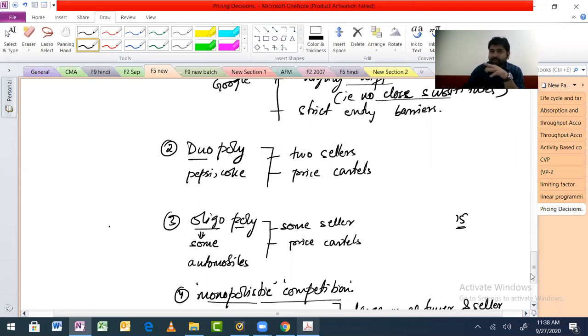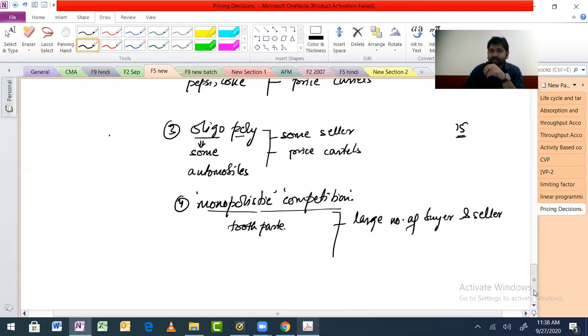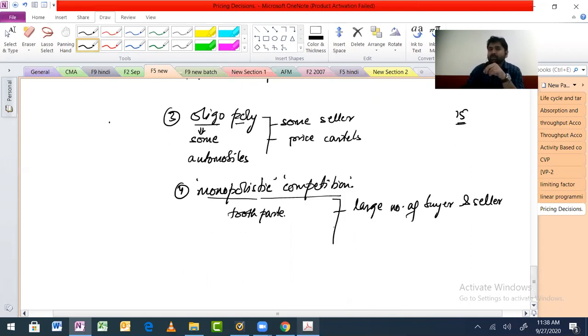So the products are differentiated, yet they are similar to some extent. Here we are talking about very similar kind of products, which again we try to differentiate on the basis of advertisement. Monopolistic competition. The main thing here is that the demand curve is kinked.